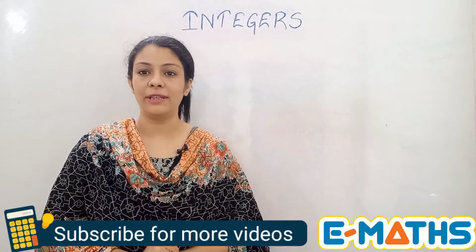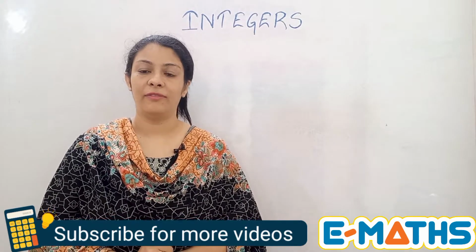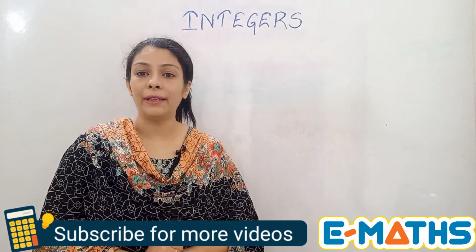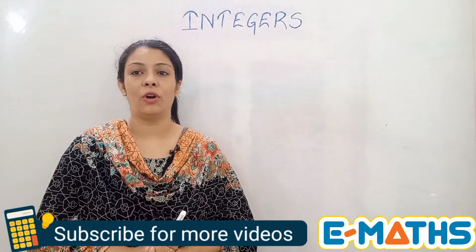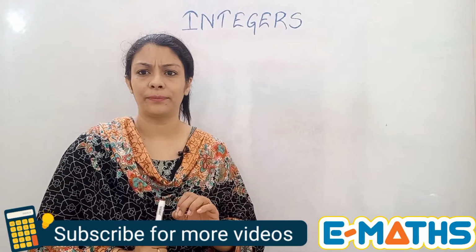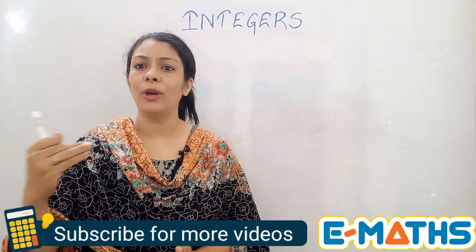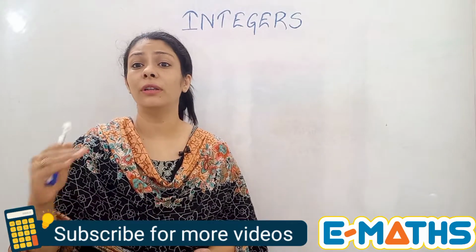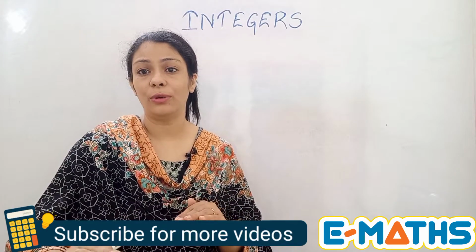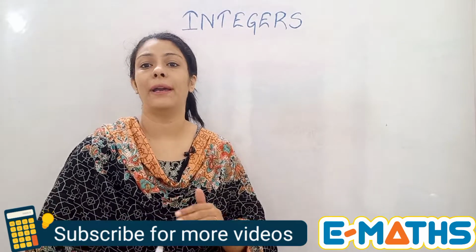Why are we talking about integers? Are they really used in real life? The answer is yes. We might not notice that we are actually using these integers in our real life. But if you are going to a mall or if you are using a lift in a building or anywhere else, you must have seen minus 1, minus 2 written over there. What does that mean? It means that you are going beyond the ground level. You are going below it. So if the ground level is taken as 0, when you are moving down the ground level, it becomes minus 1 and minus 2 and minus 3.